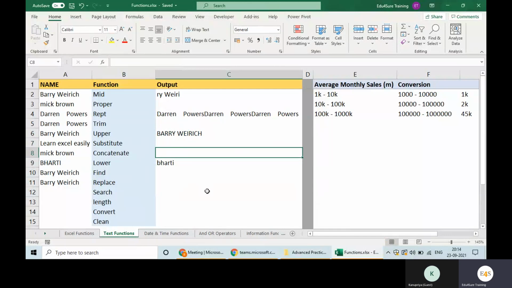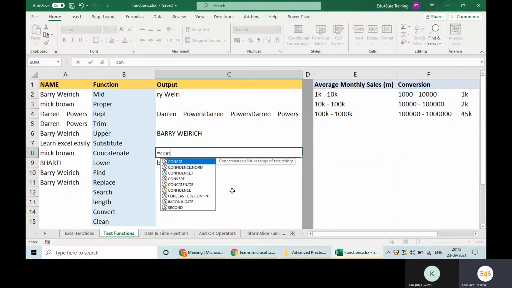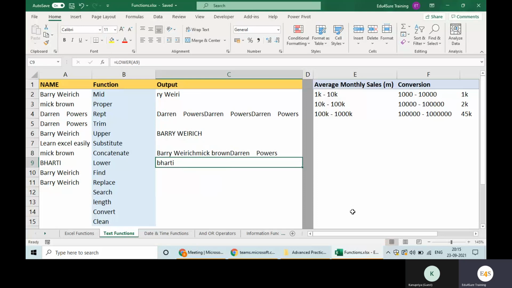What is CONCATENATE? Any idea? No, I don't have. Okay. So if you want to join 2, 3 texts together, like I want to join this all in one line. The literal meaning of concatenate is jodna, okay? So you will write CONCATENATE, and now what is it asking? It is asking you the n number of texts you want to join. You want to join this, comma, with this, comma, with this, close the bracket, it will join all together like this.